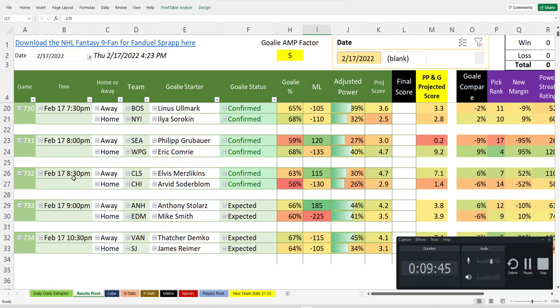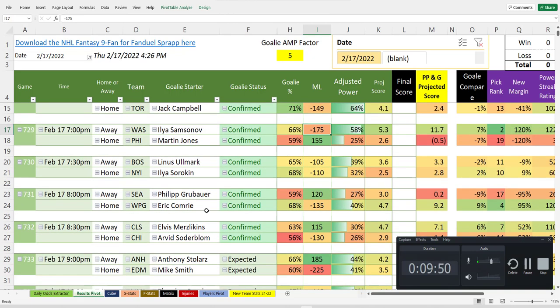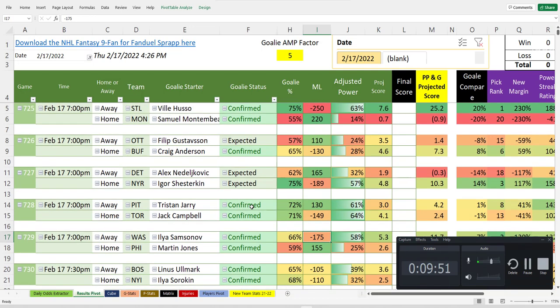Pick number 4 is Winnipeg over Seattle. Winnipeg just played well and upset Minnesota last night. Pick number 3 is the Rangers in Detroit, with 5 seconds left.